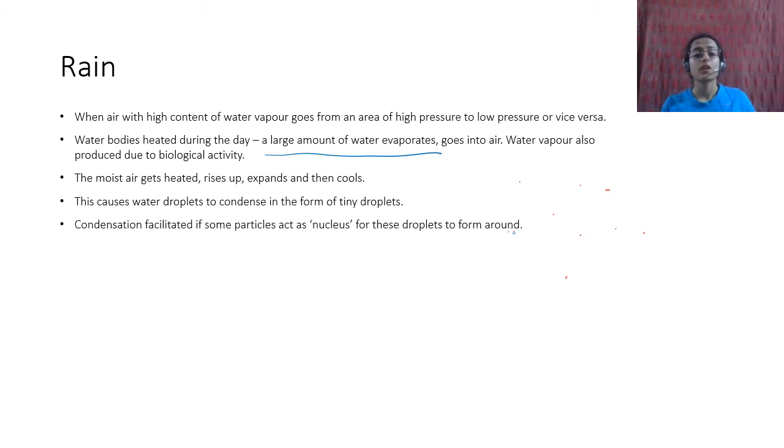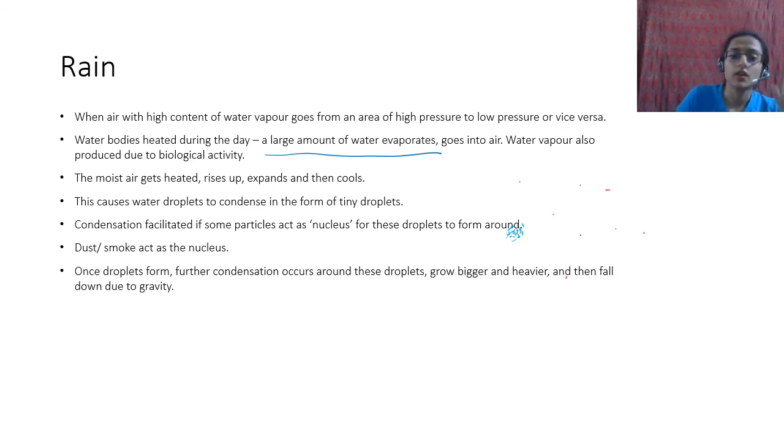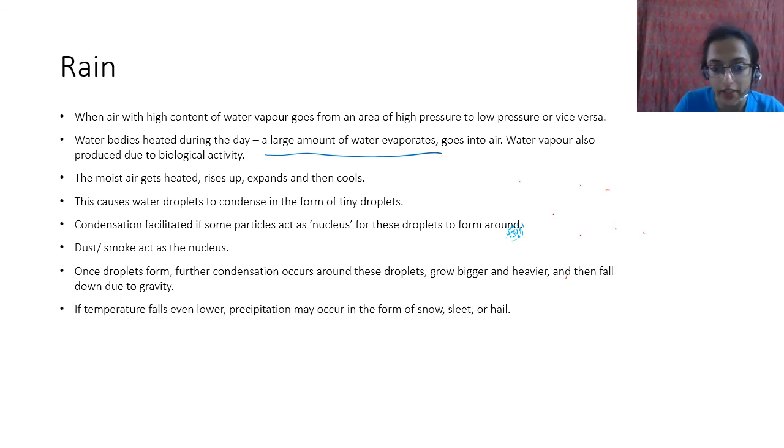As something condenses on those particles, they act as nuclei, and more water molecules go and sit on top of them. As the size of this increases, further condensation occurs around these droplets. These droplets grow bigger and heavier and then fall down due to gravity.